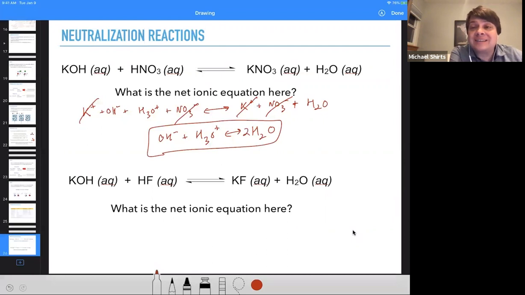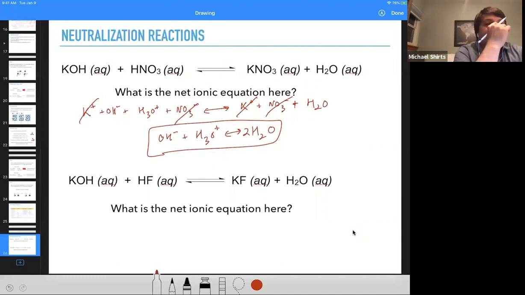So when you mix a strong acid with a strong base, the potassium and the nitrate have nothing to do with the reaction that's actually occurring. Once you put them in the water, they dissociate. They couldn't care less what's going on. It's the hydronium and the hydroxide ions that are actually reacting. So it's sort of ironic. We talk about hydrochloric acid, but really the chloride is just along for the ride. It's the hydrogen that is the reactive part of hydrochloric acid. Hydrobromic acid, the same thing. The bromide's just chilling while all the reaction's actually happening. Its only job is to bring the hydrogen to the party.